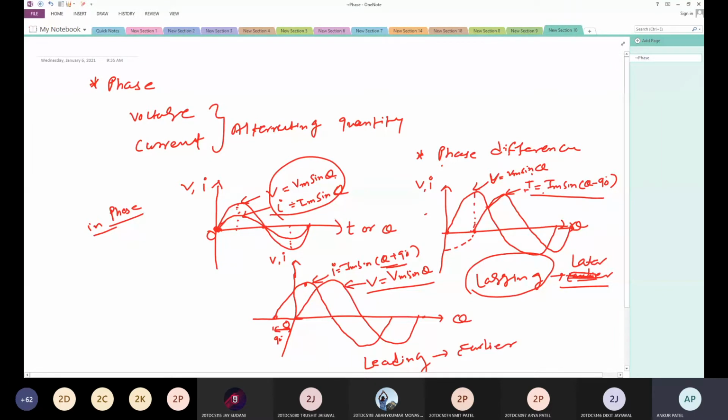When an alternating quantity attains its zero and maximum value with respect to the reference quantity, this is our reference, okay? It is called the leading. When an alternating quantity attains its zero and maximum value later with respect to the reference quantity, then it is called the lagging quantity. So for the lagging, we denote it by a minus sign, and for the leading, we denote it by a positive sign.